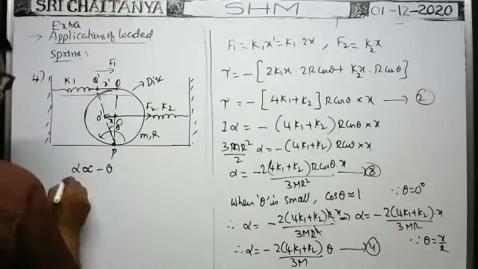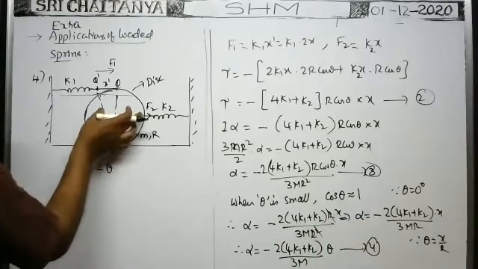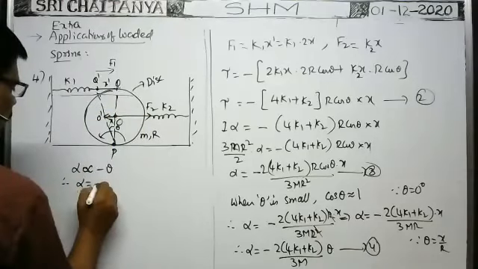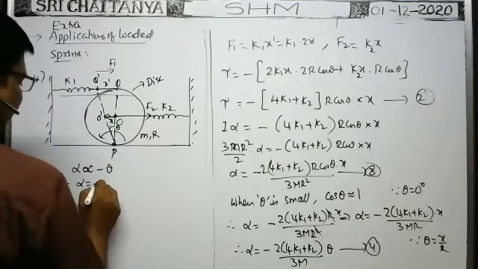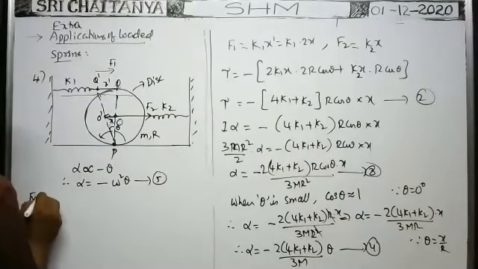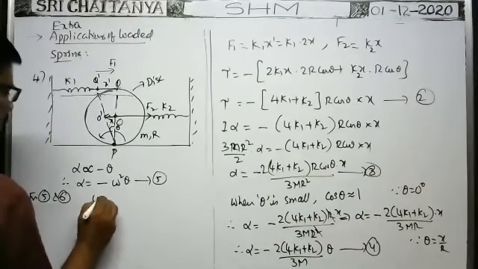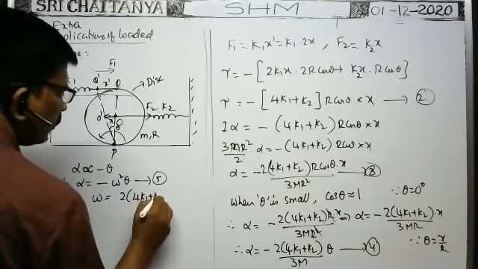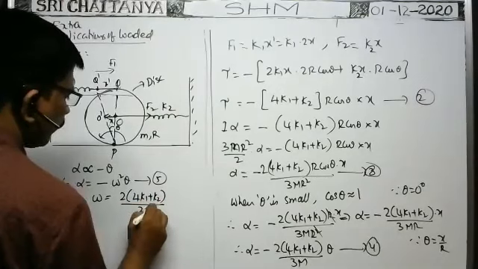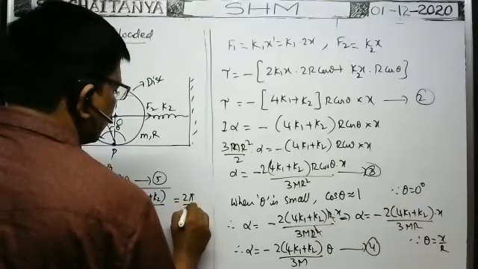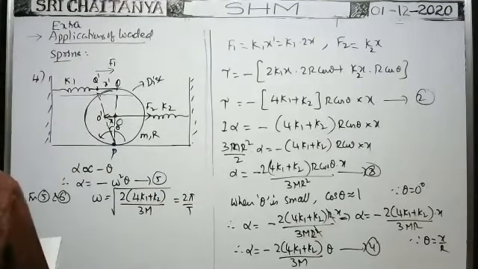This condition is satisfied. Therefore, whenever this body is turned through a small angle and you release it, it makes to and fro oscillations. Then it obeys the angular simple harmonic oscillation condition. Alpha is equal to minus omega square into theta. This is equation 5. From 5 and 6, comparing them, omega square is equal to 2 into 4k1 plus k2 by 3m. Omega under root is equal to 2 pi by T.